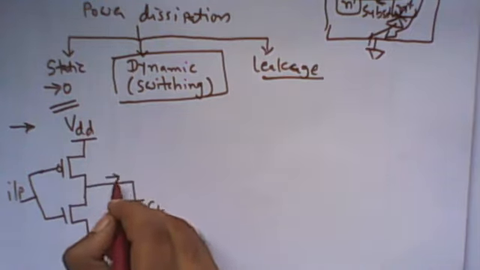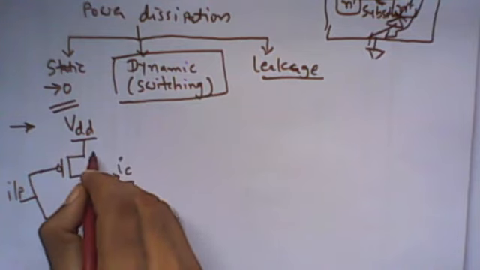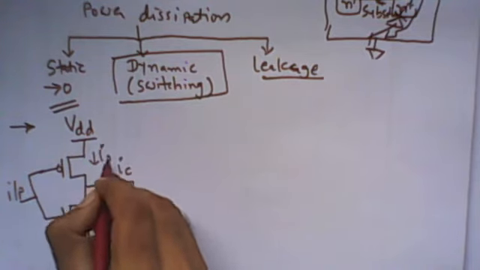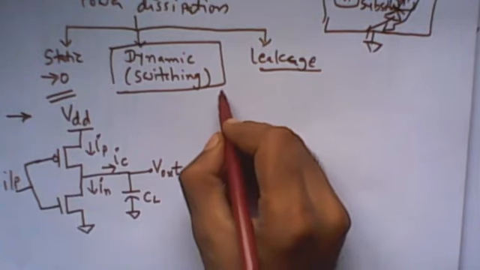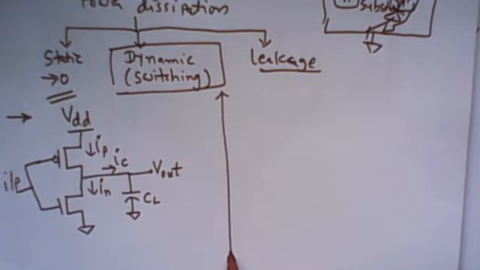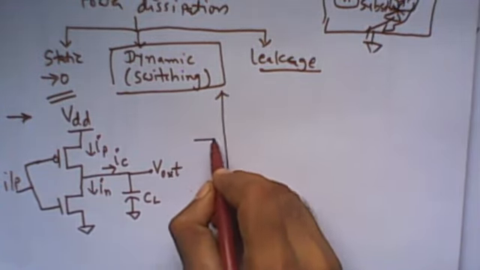This current is the IC current. It is equal to positive IP and negative IN, and here the output voltage is V out.